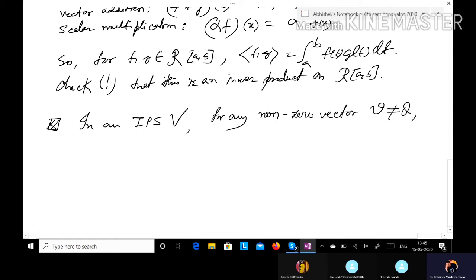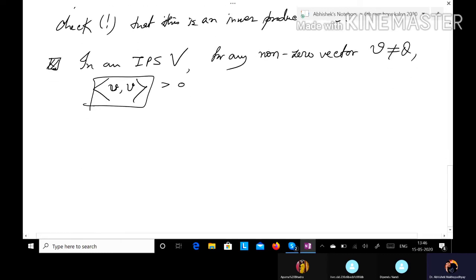for any non-zero vector, we shall have the inner product of v with itself. It must be a positive real number by the definition of inner product in the vector space V. And since it is a positive real number, we can introduce the length of a vector using this inner product. So what will be the definition?